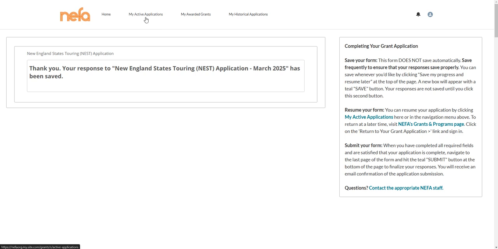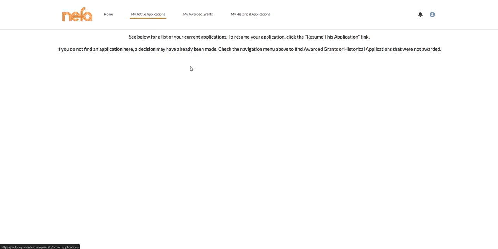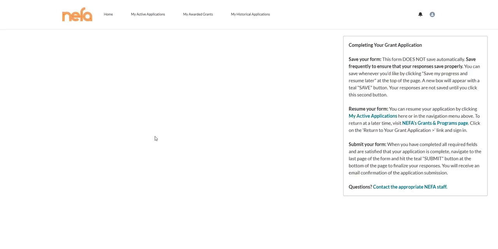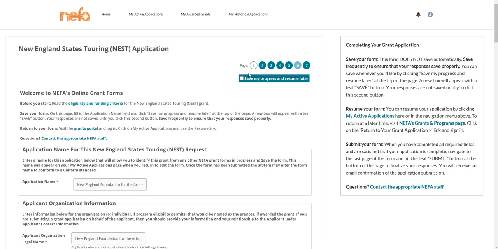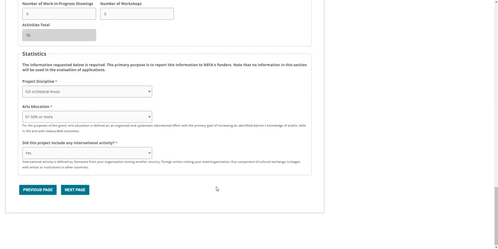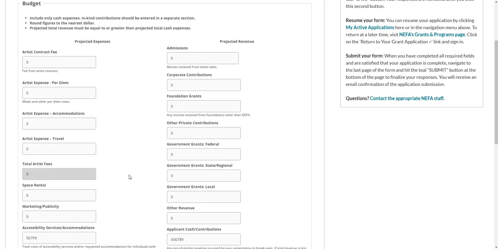To return to the application, click My Active Applications, find the in-progress application you just saved, and select Resume Application. The form can now be continued. Use the page guidance at the top or the Next Page button at the bottom of each page to move through the application sections.